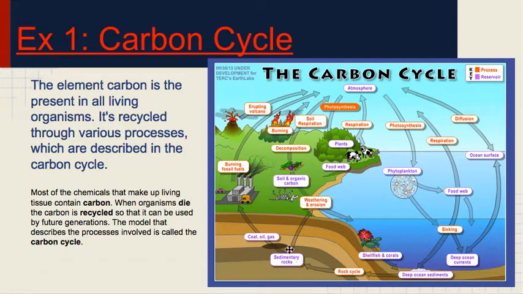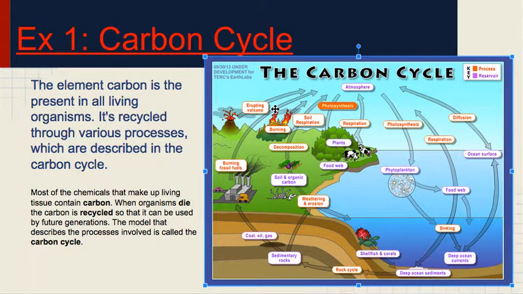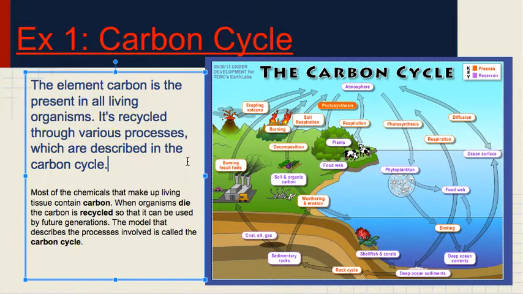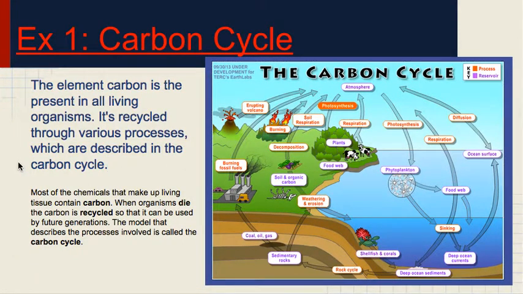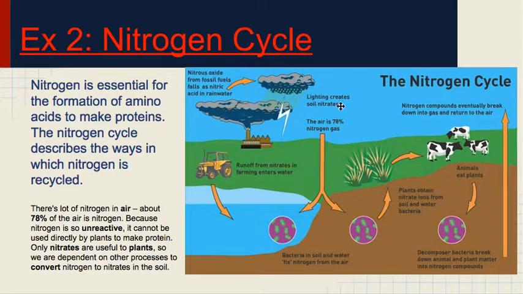That's absorbed by decomposers. Decomposers transform that energy. When we burn, we release carbon dioxide. When we're decomposing and turn into coal, that's releasing carbon dioxide. So very complicated process. I'm not expecting you to know all of this. I just want you to know that it exists and that this is one example of how matter is cycled through the ecosystem.